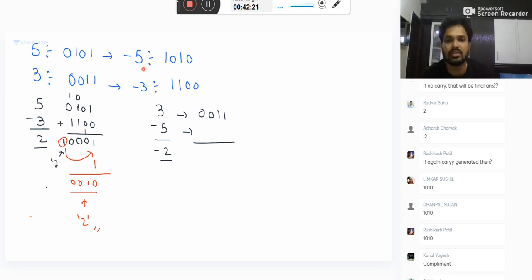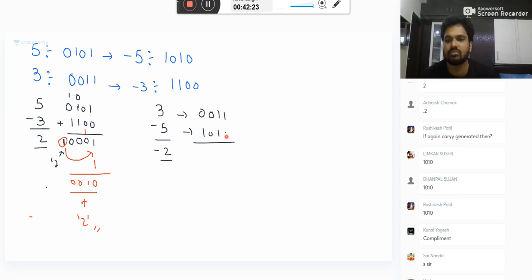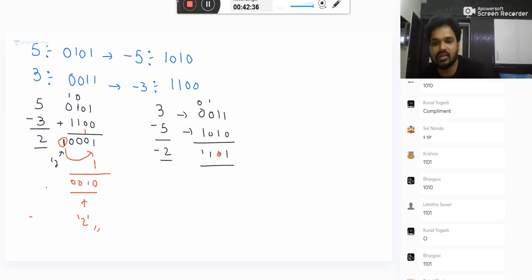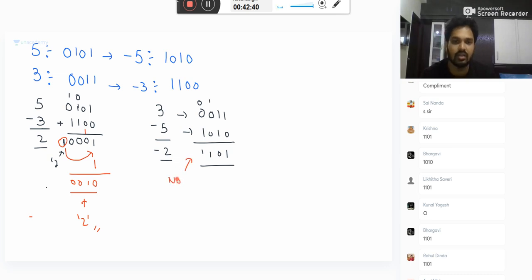Now minus 5 means take 1 0 1 0. So 1 will come here. 1 plus 1, sum 0, carry 1. Sum 1, carry 0. Now 1. Oh, no carry. Krishna asked, what to do, sir, if there is no carry?